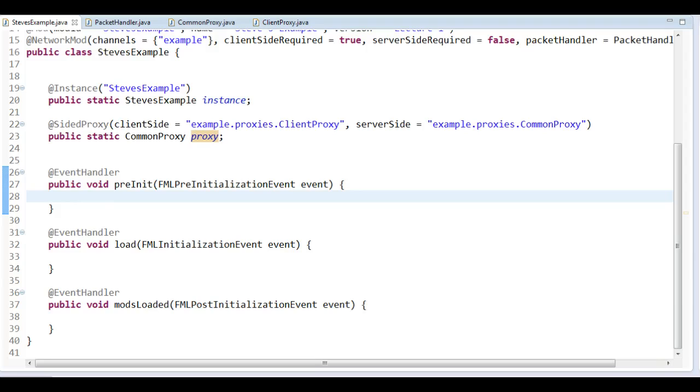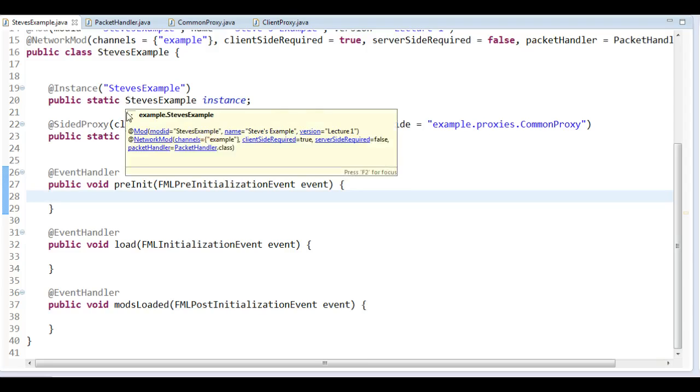Well, what if we want to do some things on the client side and something on the server side? Like we might want to register textures, like a renderer, something specific that we want to render. We might want to register sounds. We can't do that on the server side, or we shouldn't do that at least. There's no reason to play a sound on the server. Who can hear that? We want to play it on the client side, and that's exactly where we want to initialize it, to create a sound so we can play them.